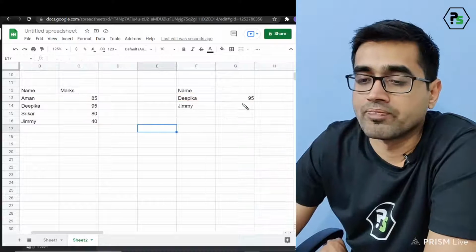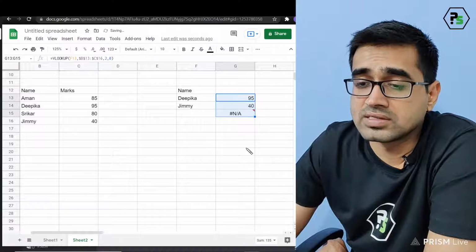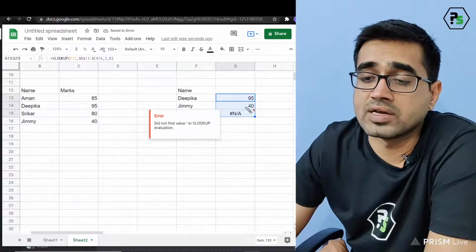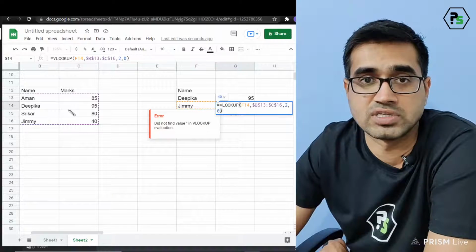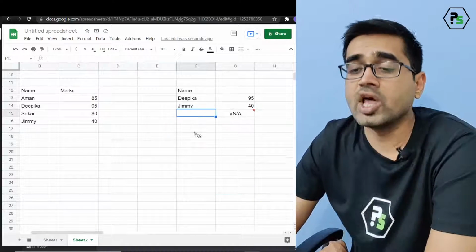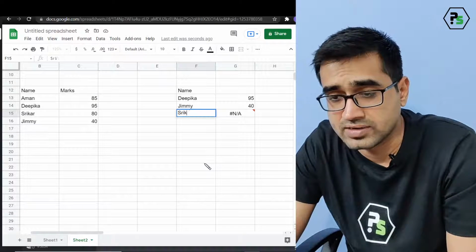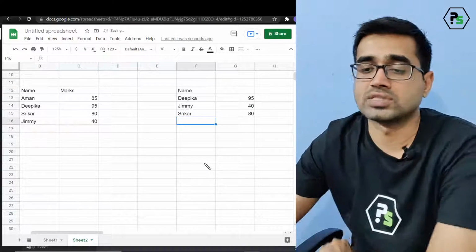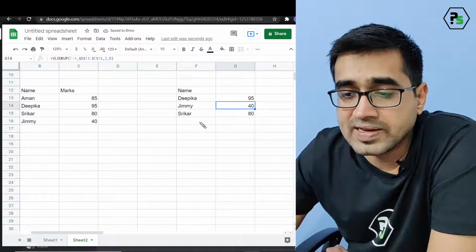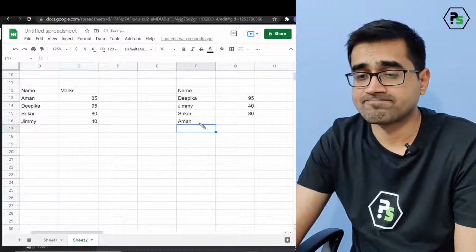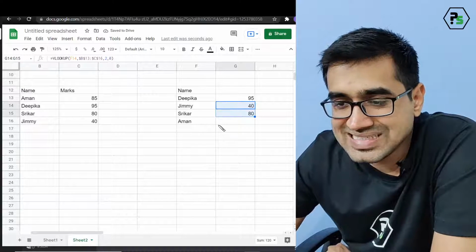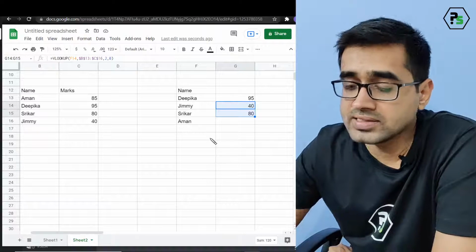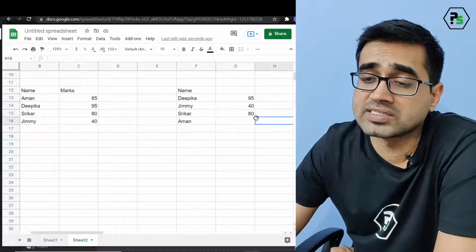I hope you remember now, taught in the beginning itself. So now if I go and drag this, this is okay, but now the thing is, it is still B13, C16, the same column, the same range. That's good. Now I go and type Shrikar. Let's say I'll get the values as 80. That works. But if I go and type Aman, nope, it's not working. So this is working unless I keep on extending this.